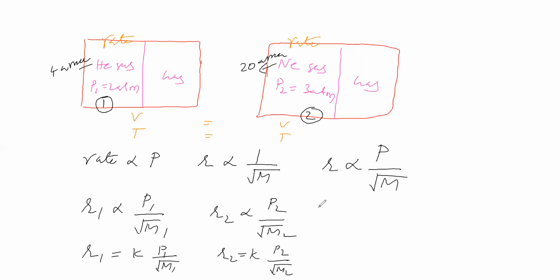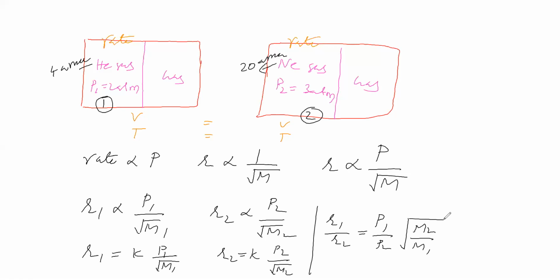Next, from these two, we come to the idea that R1 by R2 is equal to P1 by P2 into square root of M2 by M1. This is the relation we got when pressure and molecular mass are different. When pressure and molecular mass are different, R1 by R2 is equal to P1 by P2 into square root of M2 by M1. Okay, so this is the relation we got.